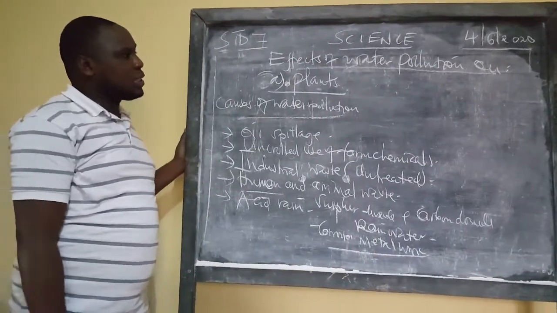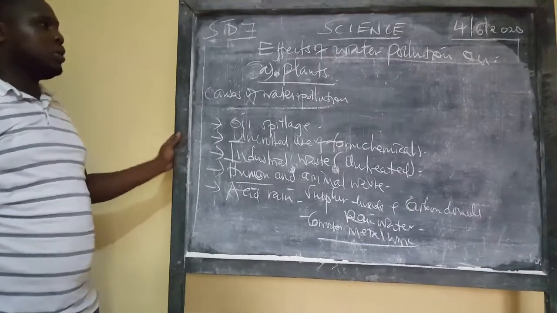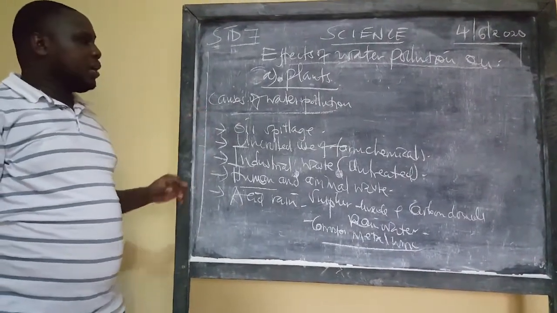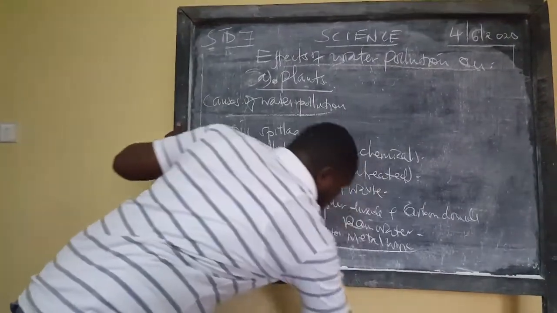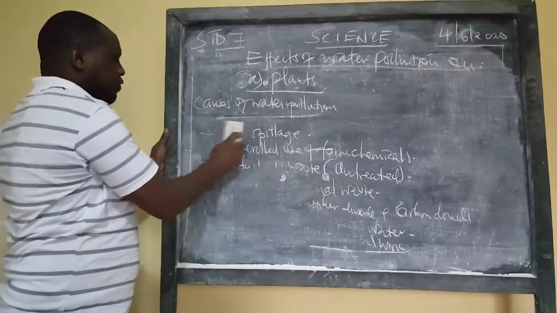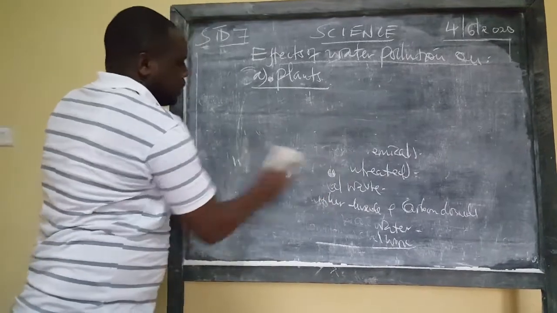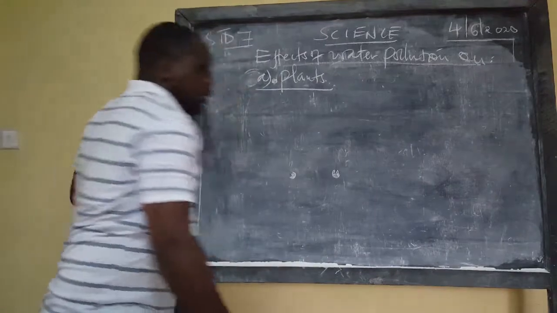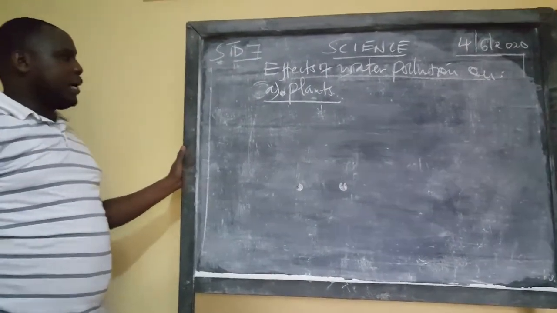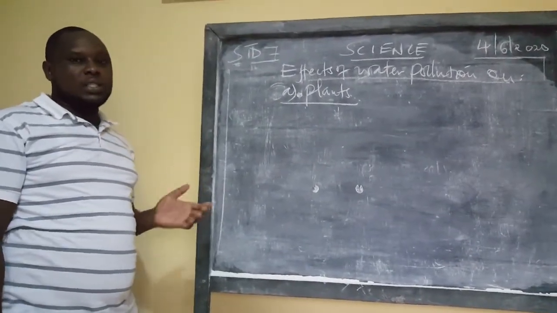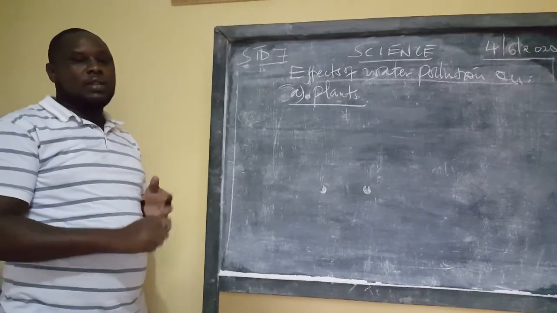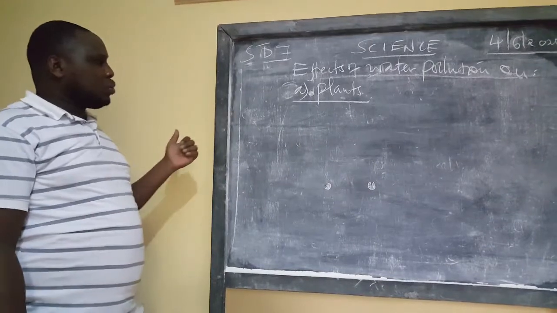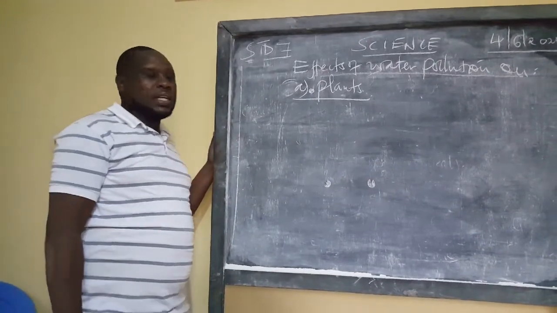Now today I want us to discuss the effects of water pollution on three items: plants, animals, and the soil. So we begin with the plants. When water is polluted, how does it affect our plants? Is there an effect to the plant? I'm going to take you back to class 5, where you learned about the plant and its parts. We talked about the flowers, the leaves, the branches, the stem, and the roots. But I want to talk about the roots that we discussed in class 5.